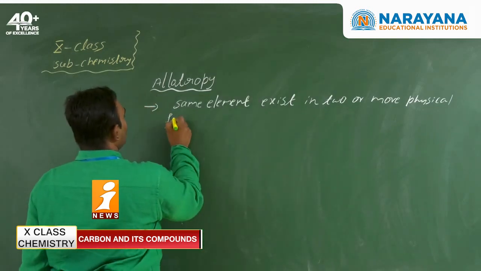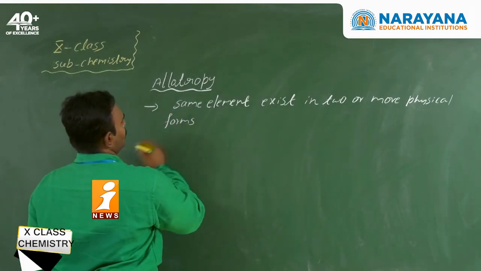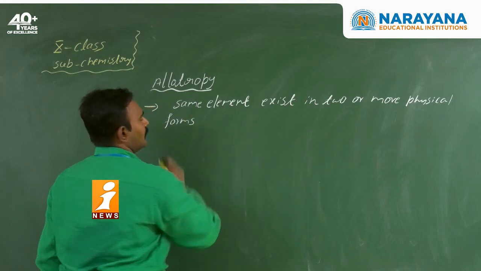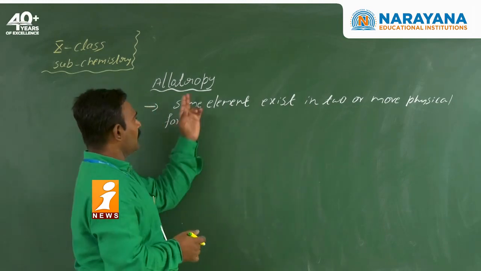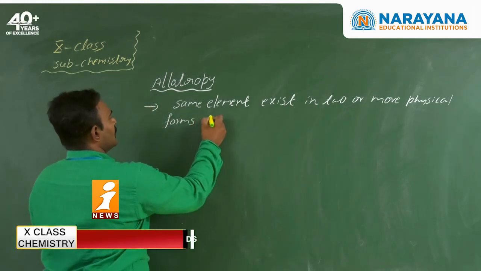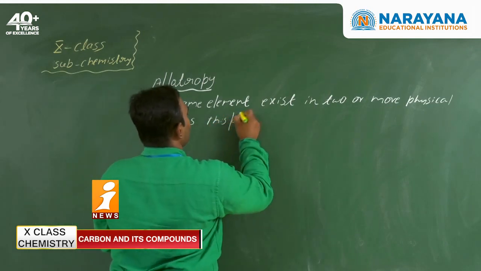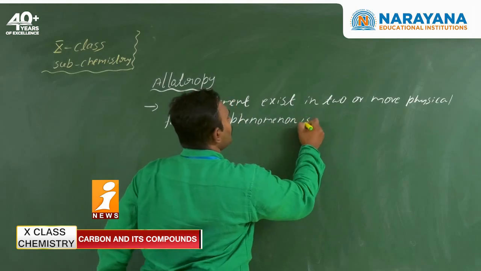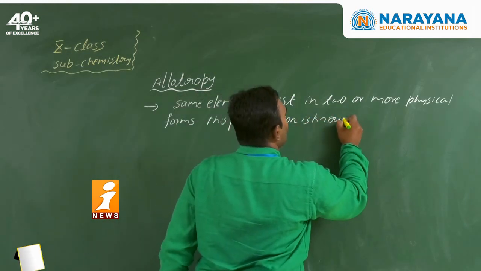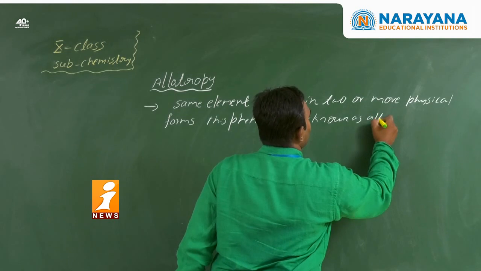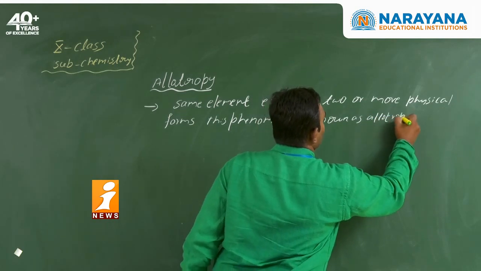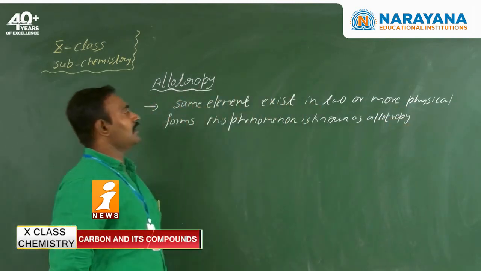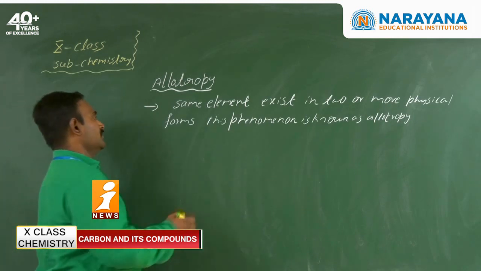That phenomenon is known as allotropy, and those forms are called allotropic forms.